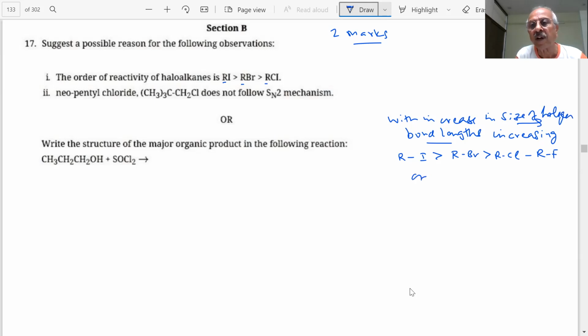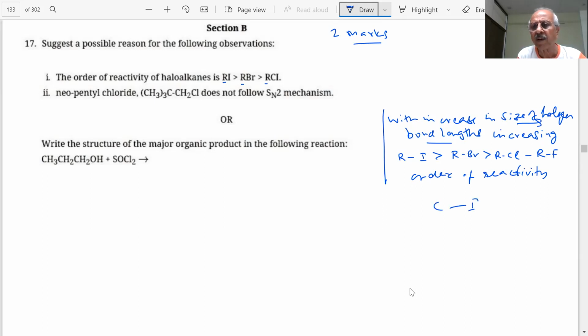Therefore, order of reactivity: bond length increases means bond dissociation becomes less, so reactivity increases. Bond breaking becomes easy. There are many ways of saying the same thing.